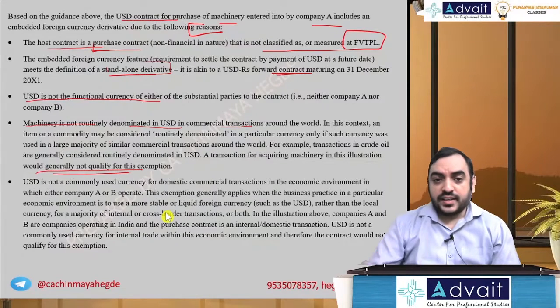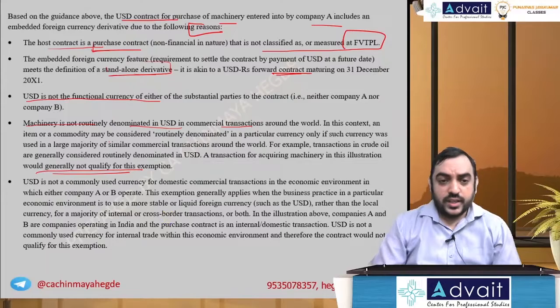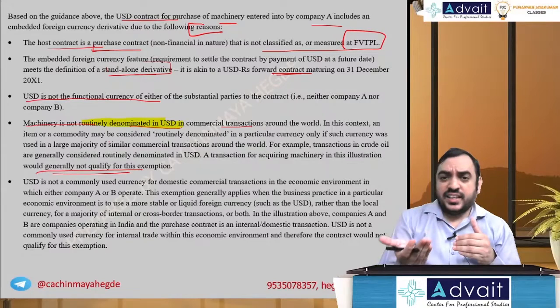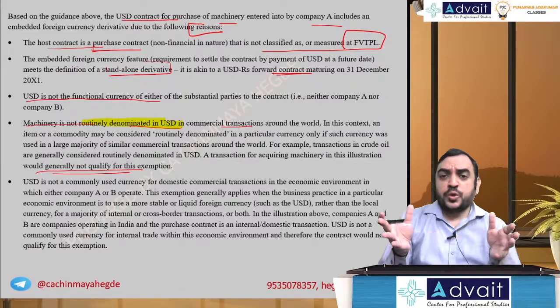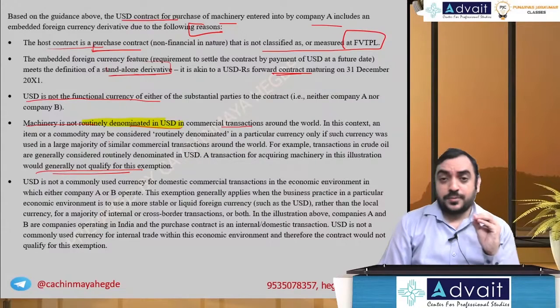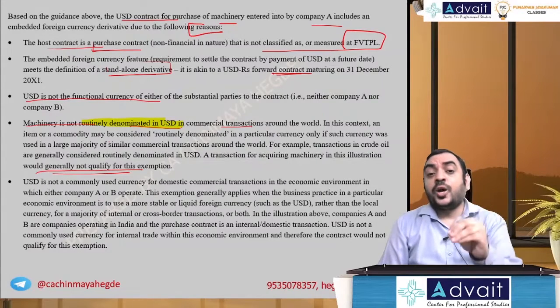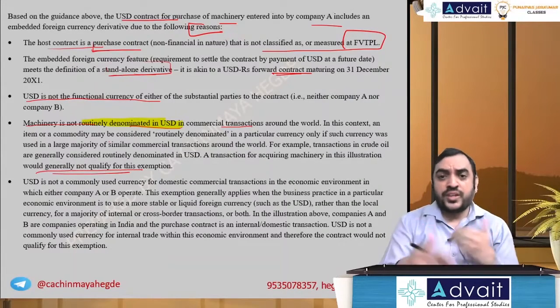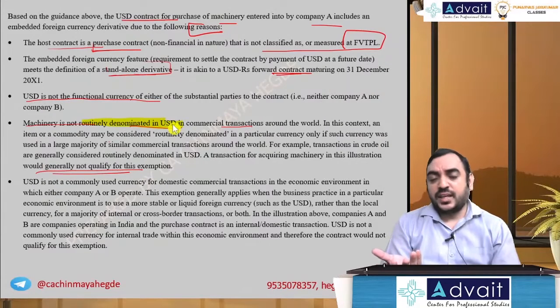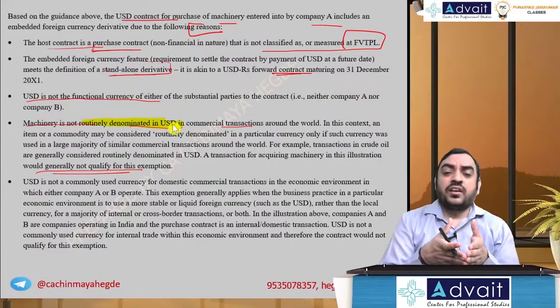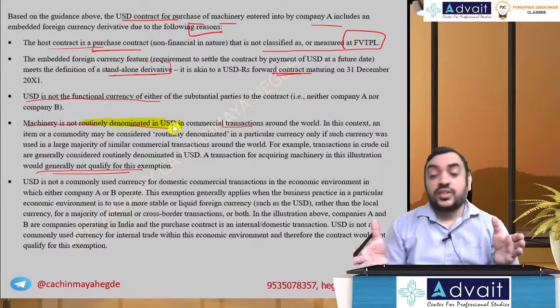Okay, I'll continue. So the point we are telling is this. Let me read it slowly. If it is routinely denominated in a particular currency, so we are telling that in case of an embedded derivative, a currency which is not common to both the parties, there is an embedded derivative and we would like to separate it. But an exemption has been given. If it is routinely denominated in USD throughout the world, for example, crude oil is mostly denominated in US dollars, then when you transact, even though you may not have the same functional currency, you eventually denominate your contract in USD because it's a practice throughout the world.